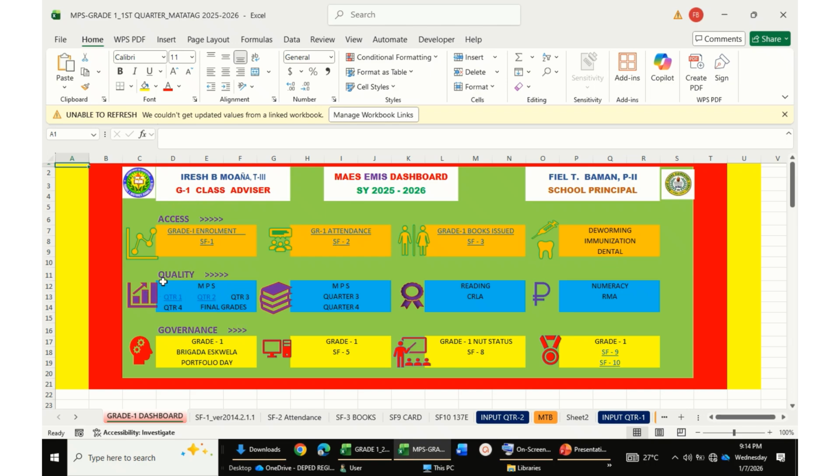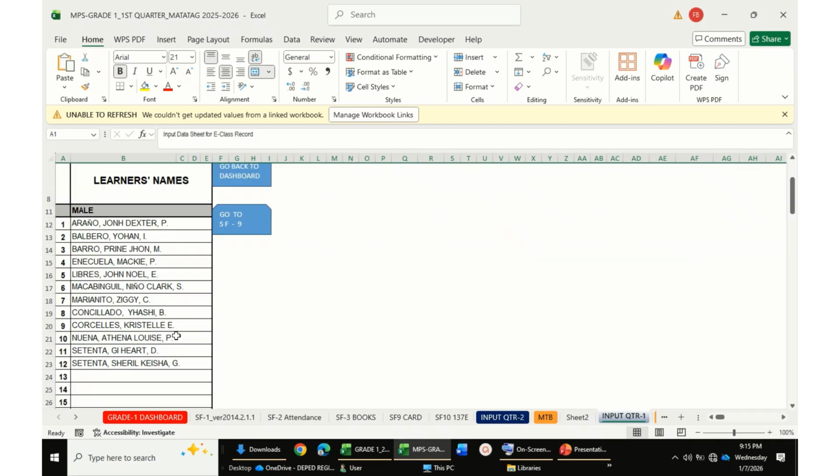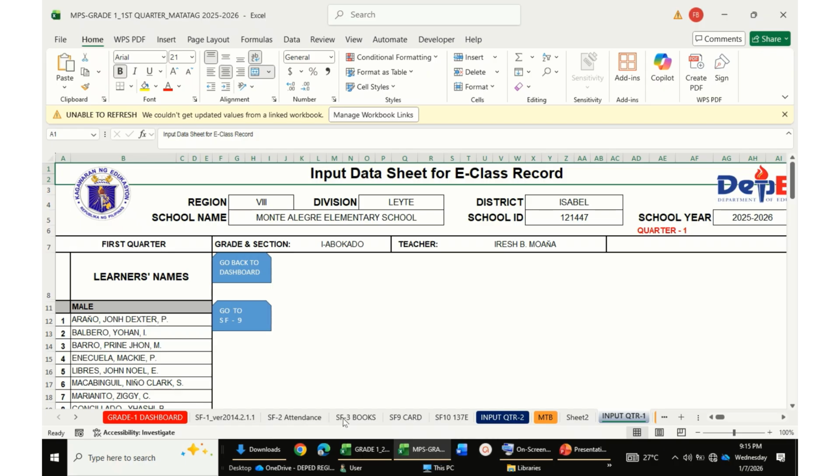Now for the quality pillar, you have the MPS by quarter. First quarter is done. If you click that, you will be directed to the input data. This is the finished input record of grade 1, quarter 1 of school year 2025-2026.